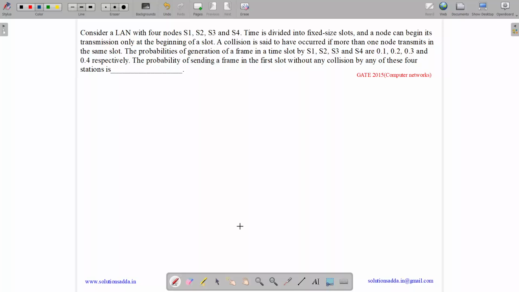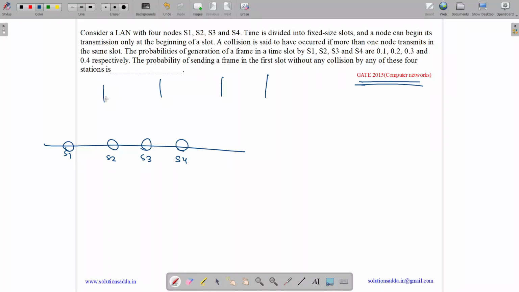This question belongs to computer network subject and was asked in GATE CSE 2015. So it states, consider a LAN with 4 nodes. So we have S1, S2, S3 and S4. Time is divided into fixed size slots and a node can begin its transmission only at beginning of a slot. So we have certain slots, this is our timeline, and a node can begin transmission only at beginning of a slot.